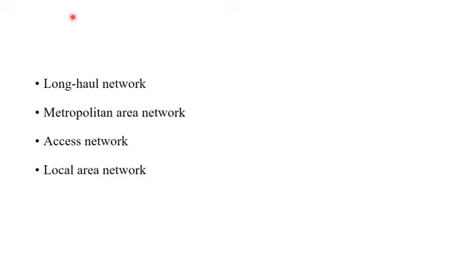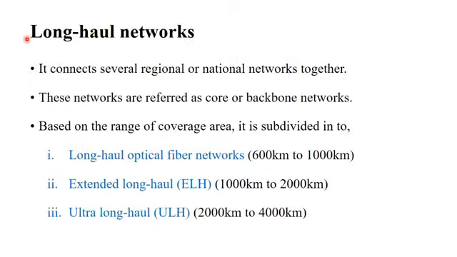Here we are going to study a total of 4 different types of networks: long haul network, metropolitan area network, access network, and the local area network. So let us take one after the other. First one, long haul networks, also known as the backbone and the core networks. It is going to connect several regions together, and also the nation and almost the globe, we can say.